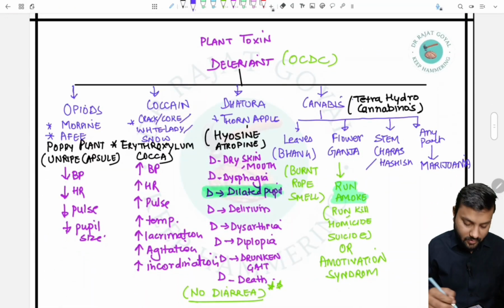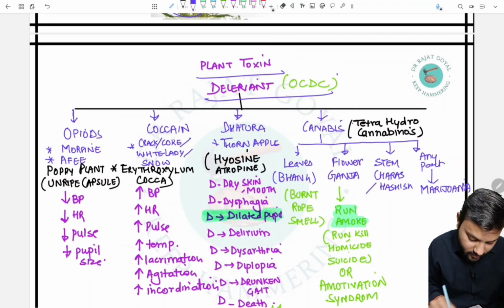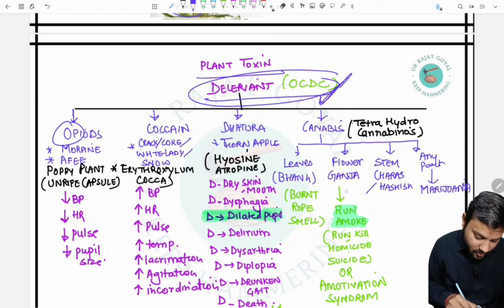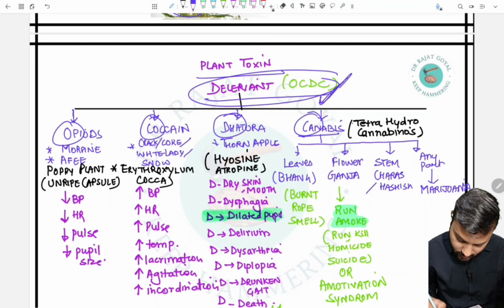So now we will talk about the plant toxins that we have seen in the images above. We can remember them by OCDC. OCDC means opiates, cocaine, datura, and cannabis.